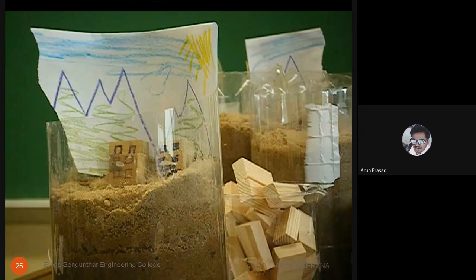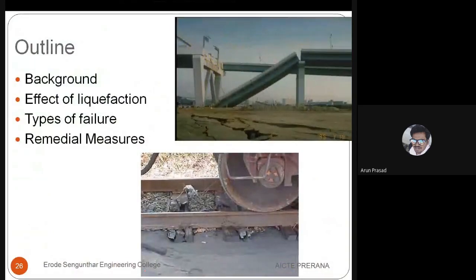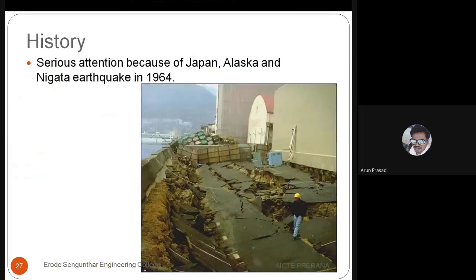So this is another example. What will happen when the soil porosity is too high? The building will be getting sunken inside. Okay, so this will be the history that has already occurred in liquefaction during an earthquake in 1964.